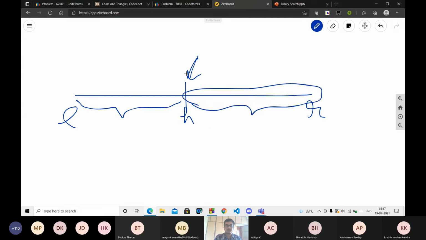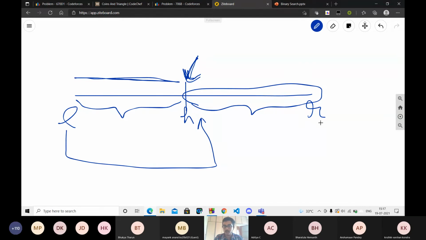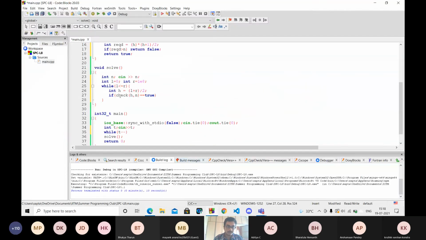So if this is possible, then I just shift this L one place to the right of the height, or else if it had been false, then the maximum value of h lies somewhere in the left part of the array. Then I will shift r one place to the left of the middlemost element. So if this comes out to be true, I do L equals h plus 1, I start checking for the maximum height in the rightmost part, or else r equals mid minus 1.